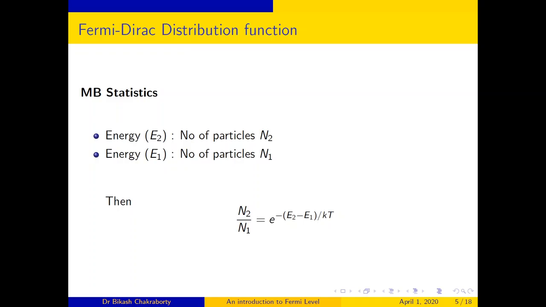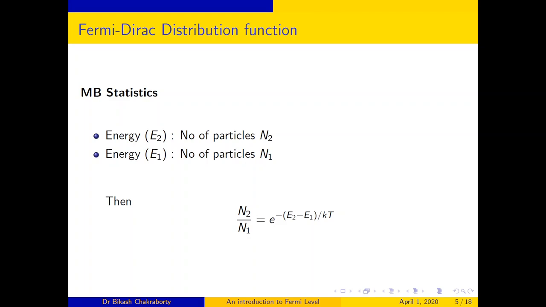N2 is the number of particles in energy level E2, N1 is the number of particles in energy level E1. So, what will be the number of particles in energy level E2? It depends upon the energy difference E2 minus E1. You can easily see this from this expression. So, it is the probability distribution function in case of MB statistics.